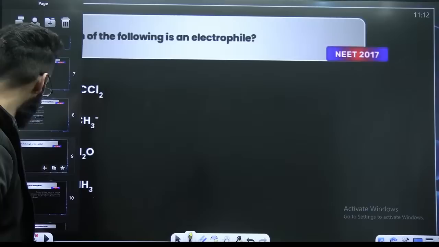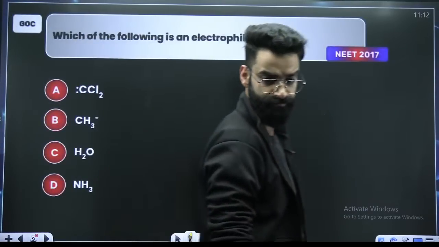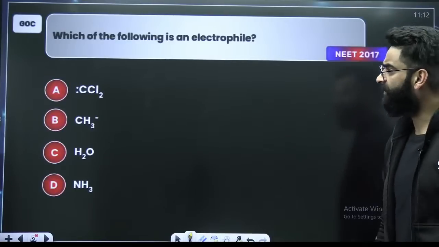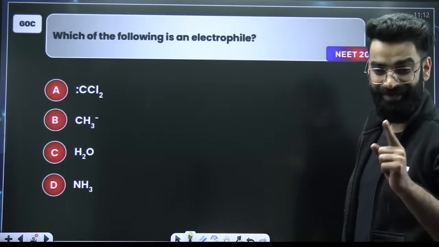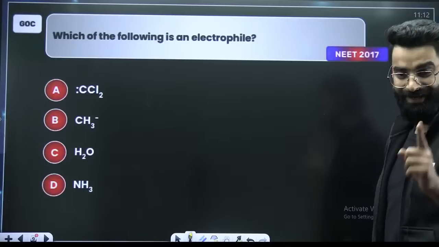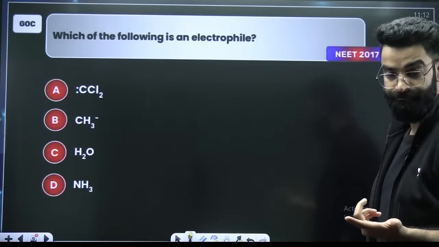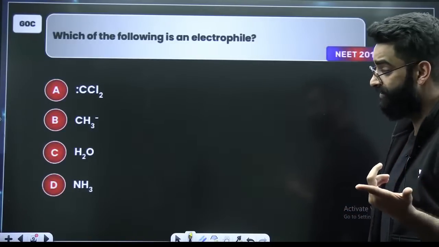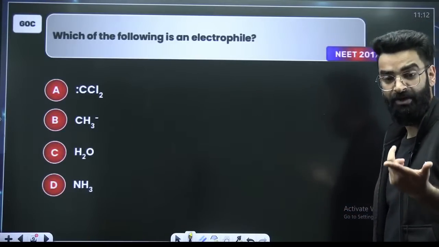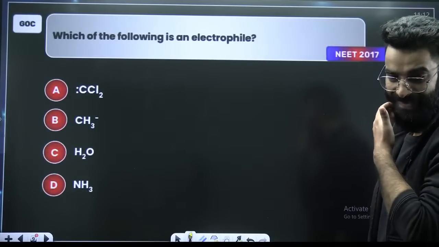All right, there is one more question which was asked in NEET 2017. I want you guys to let me know about this one. Quick. Which of the following is an electrophile? Less than 10-second question. Electrophile, electron-loving. It can be neutral or positively charged. You know it. What do you think?